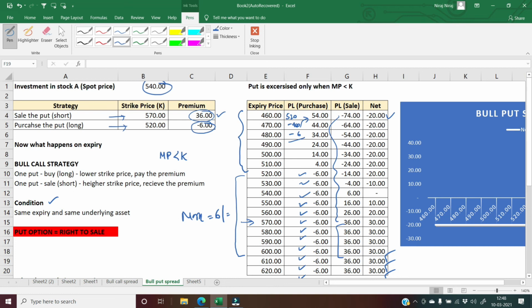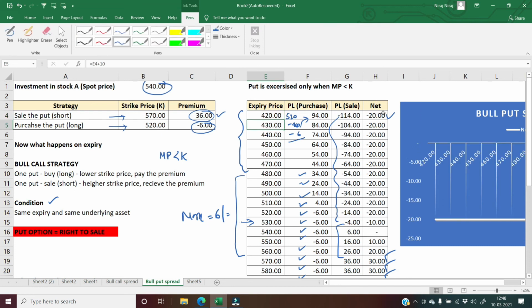OK, you can take, if you take an example of 540, 440, or 420, say for example if I change this 460 to 420, still your answer remains the same. It comes to 20 rupees loss only.